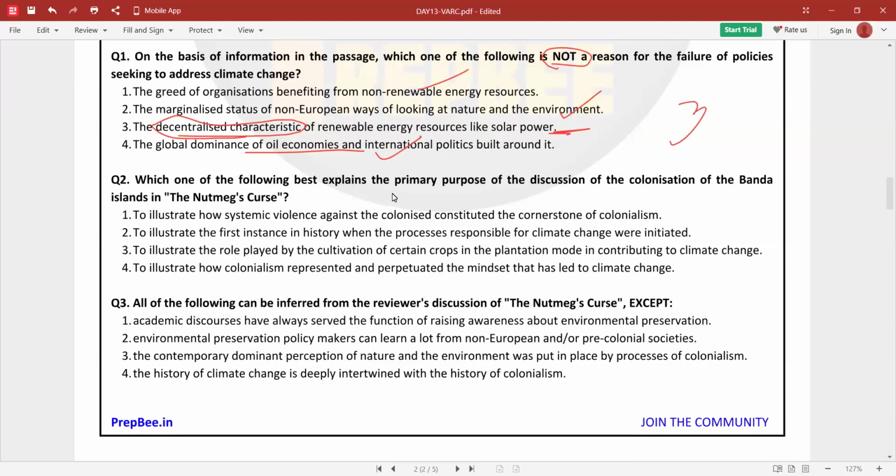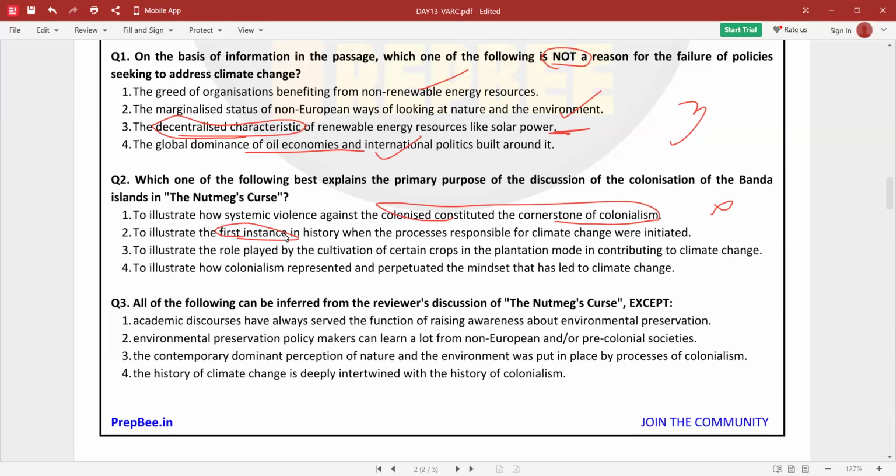Which one of the following best explains the primary purpose of discussion of the colonization of the Banda Islands in the Nutmeg's Curse? To illustrate how systematic violence against the colonized constituted the cornerstone of colonialism. We are not really bothered about the colonial society, but we are more bothered about the climate change that it has brought. To illustrate the first instance in history where the processes responsible for climate change were initiated.